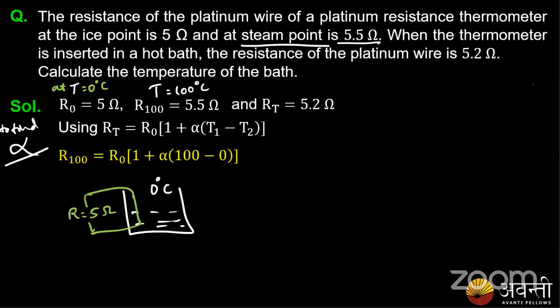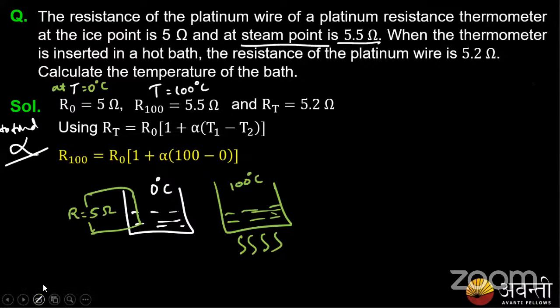Now I started to boil this. When it started to boil at 100 degrees Celsius, the same platinum wire had a resistance of 5.5 ohms. R100, at 100 degrees Celsius, is 5.5 ohms.